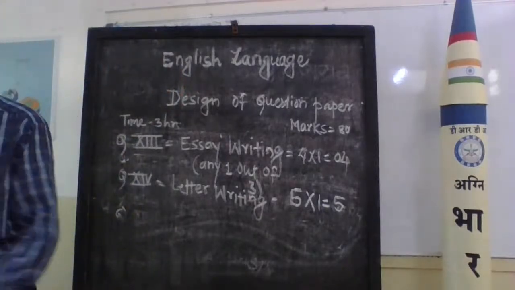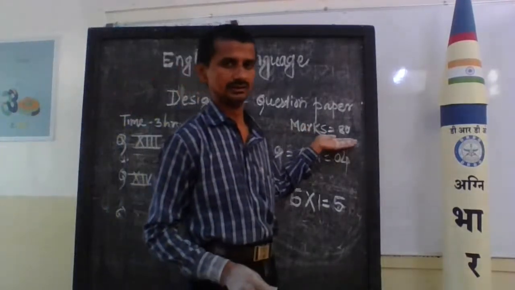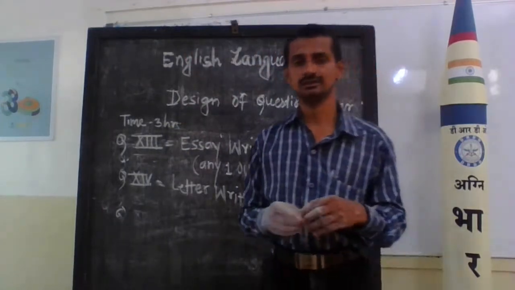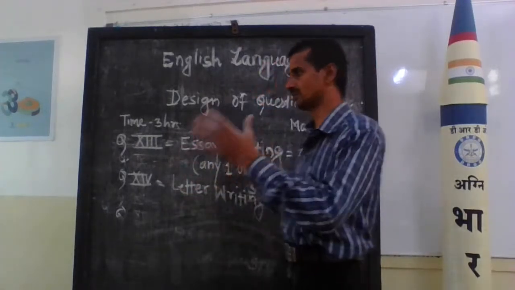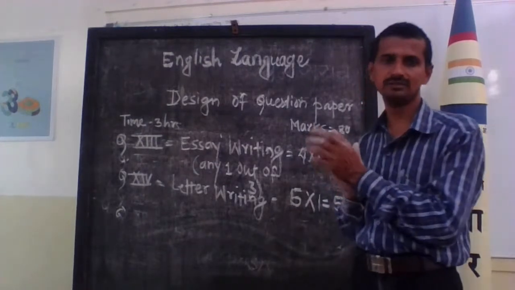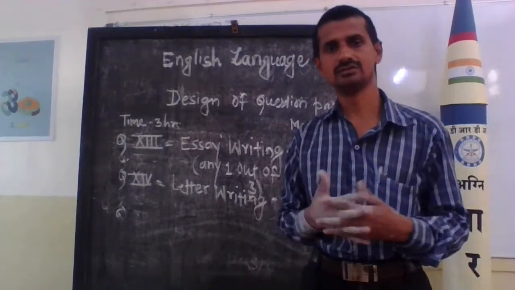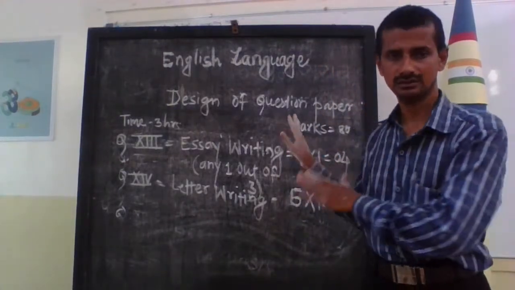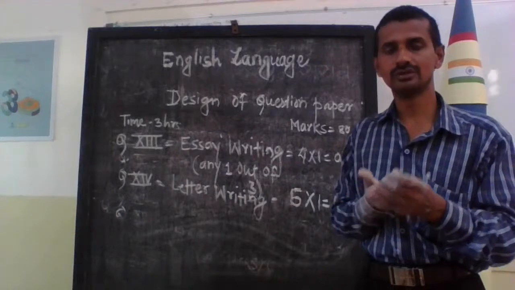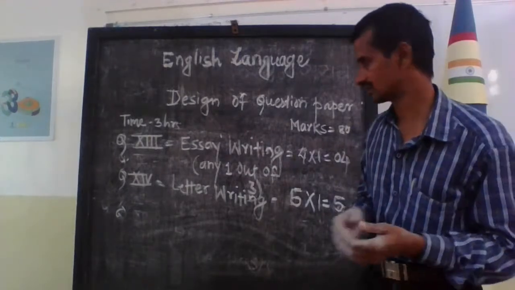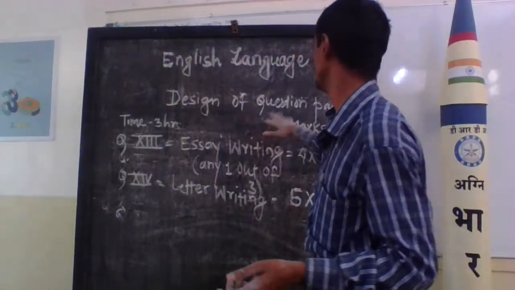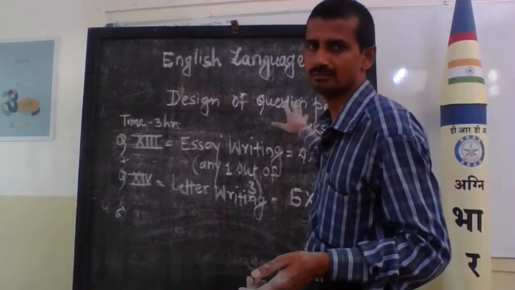You should calculate all the marks. You will get 80 marks. And already we know that the total question paper is a 100-mark paper. Our question paper is set for only 80 marks, and 20 marks are for our project. Project plus these tasks make 100, and they will add it in your progress. So this is the 80 marks. This is the design, or structure, of a question paper.